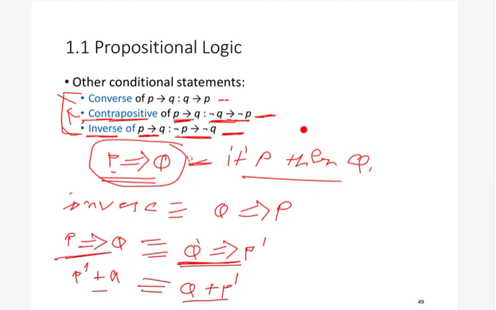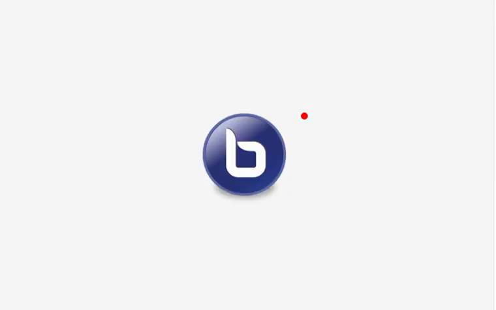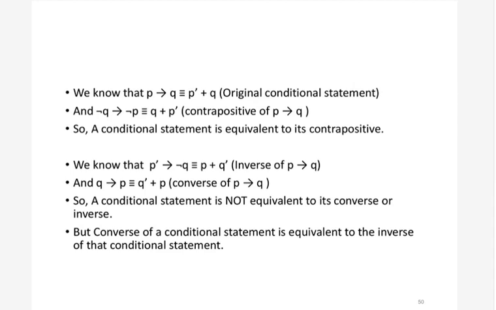We are again and again using this formula: p implies q is nothing but p dash plus q. Here p implies q is the original conditional statement. Now we can make the contrapositive statement. How can we make the contrapositive from p implies q? If you have p implies q, then for the contrapositive you just interchange them and then complement them, so you will get